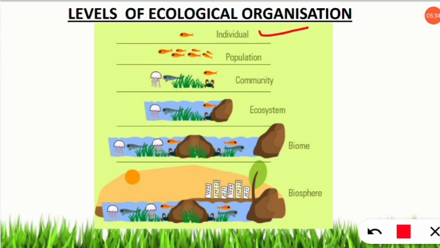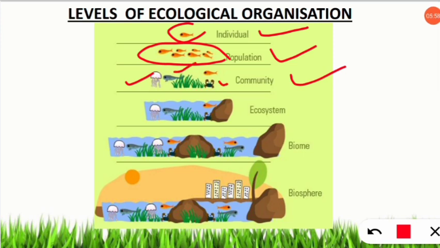So individual, you can say that it is the species. For example, here it is given fish. Fish population, the fish individual will be known as the species, and when it is in population, that is group of fish are present, they will be called as population of fish. Next, what happens is community. Community, as you have studied in the last slide, where group of populations live and interact. For example, here jellyfish is present, fish is present, crab is present, as well as grass, that is mostly it will be seagrass. So all they will be having their population, all they will be interacting within them. So group of population will form the community.